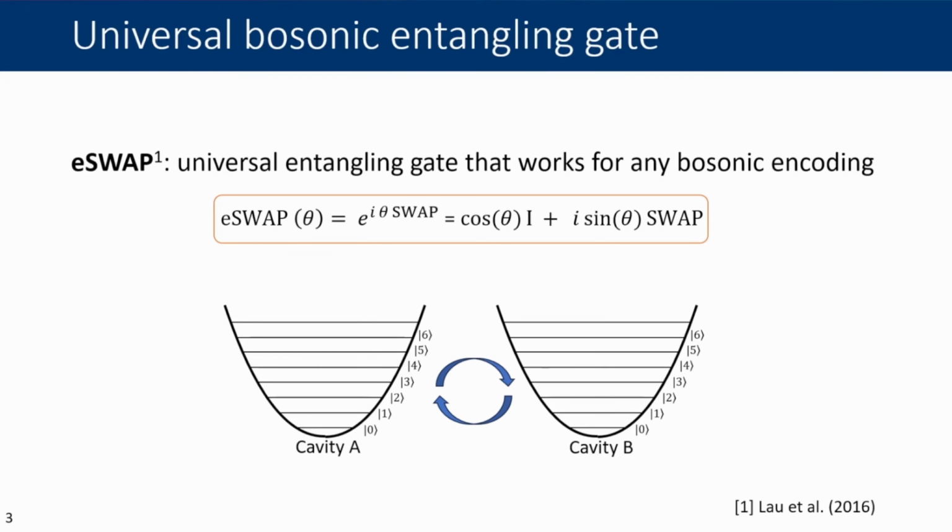Whereas it's noteworthy to mention, whereas swap is not an entangling operation, a coherent superposition of identity and swap can be an entangling operation. So this can be a very useful tool for bosonic quantum error correction.